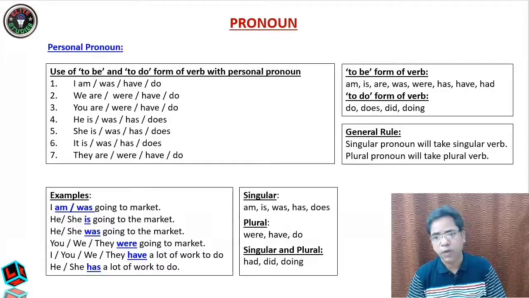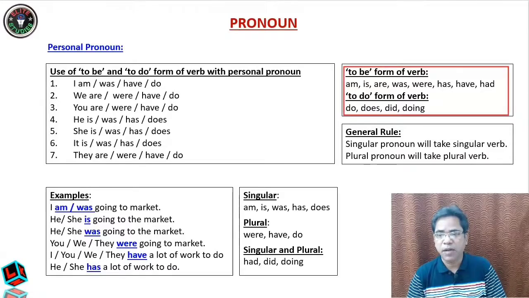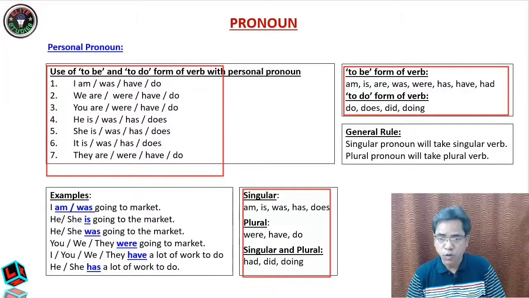To know the verb, first of all, you have to know what the to be verb is. Now, dear students, am, is, are, was, were, has, have, had, they are called the to be forms of verb. Whereas the to do forms of verb are do, does, did, and doing. In this, again they are divided into singular, plural, and singular as well as plural. If you know this, then only you will be able to use them here. So you should know am, is, was, has, does, they are singular. Whereas are, were, have, do, they are plural. Whereas singular as well as plural: had, did, and doing.